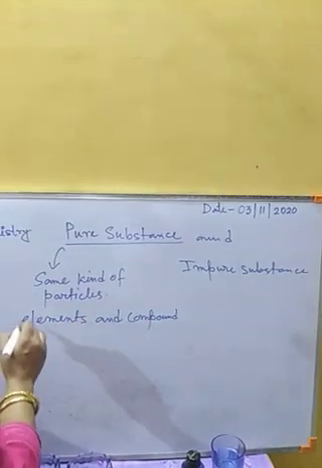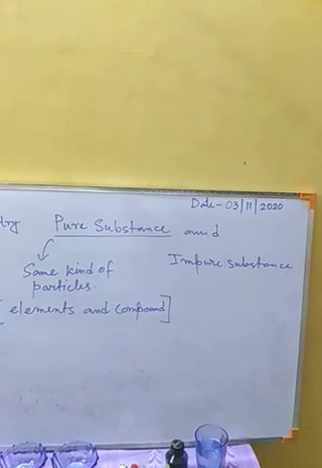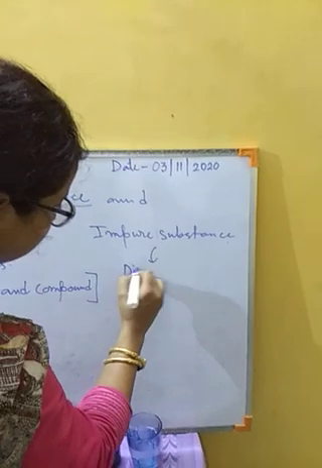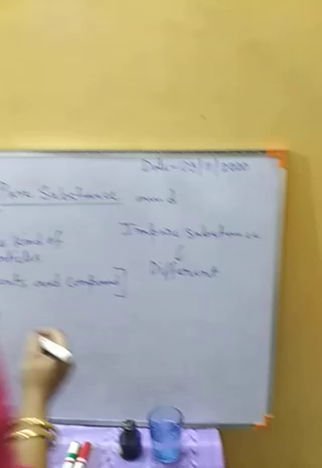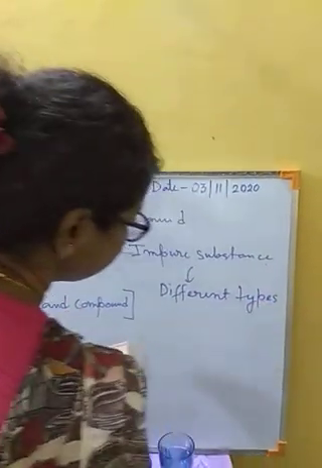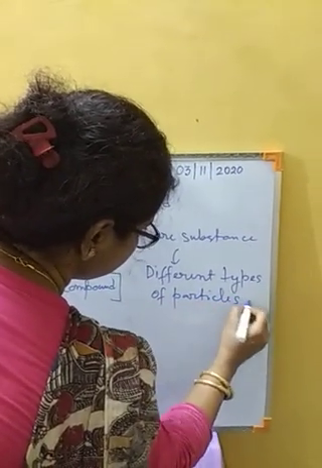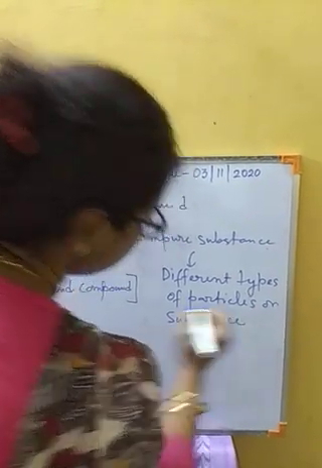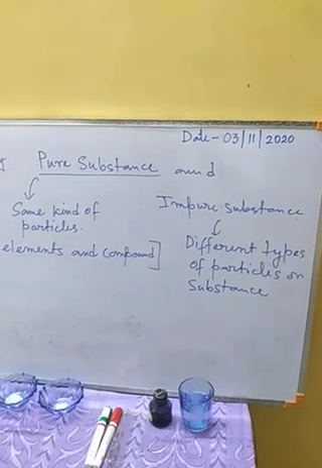The elements and compounds we keep in this group of pure substances, whereas in impure substances we can get different types of particles or substances.